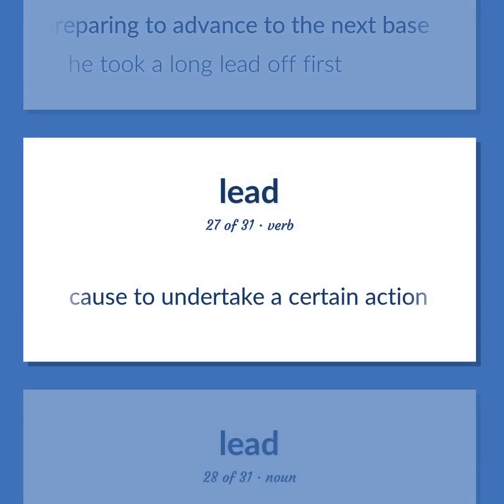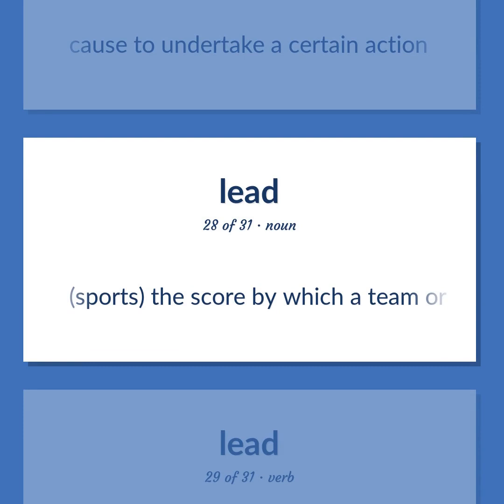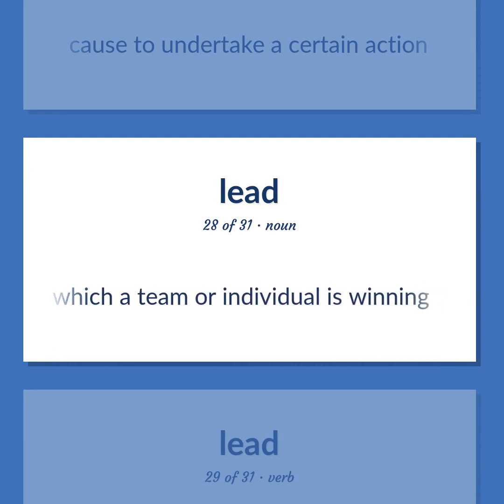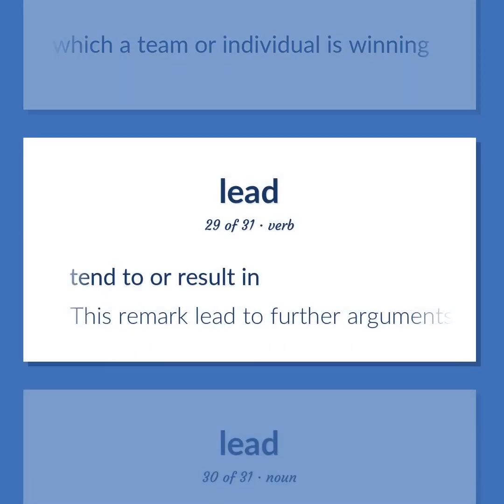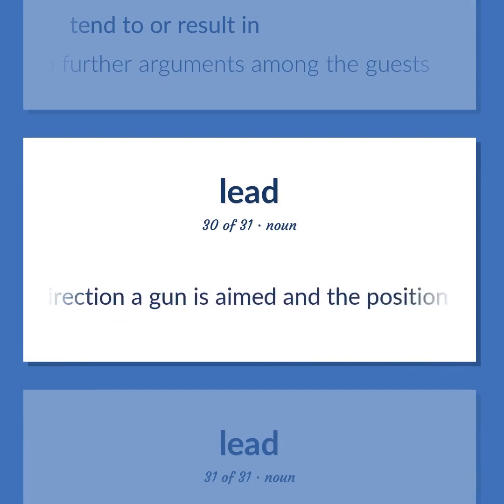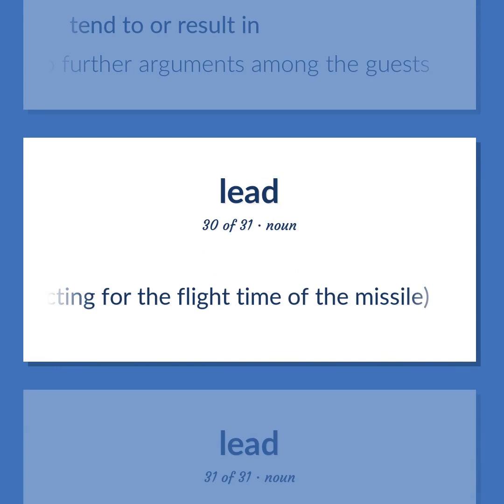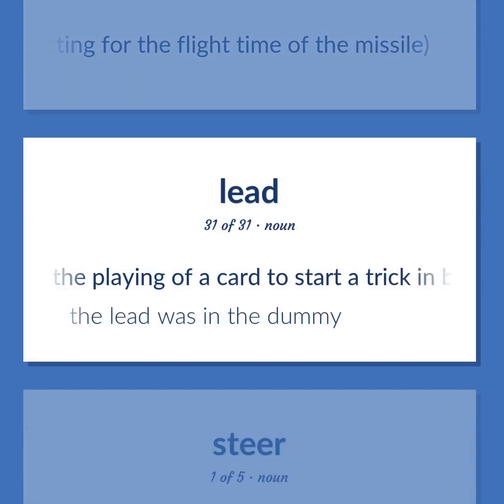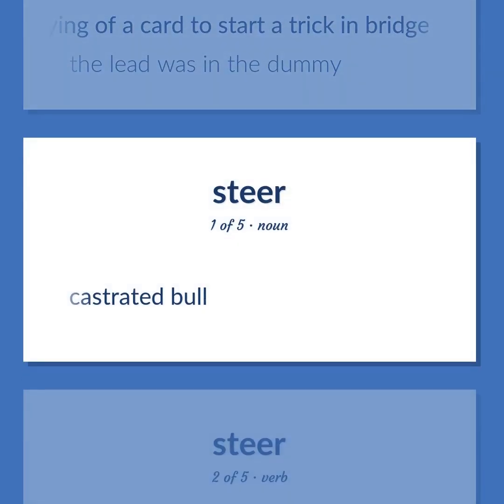Cause to undertake a certain action. Sports. The score by which a team or individual is winning. Tend to or result in. This remark lead to further arguments among the guests. The angle between the direction a gun is aimed and the position of a moving target, correcting for the flight time of the missile. The playing of a card to start a trick in bridge. The lead was in the dummy. Castrated bull.